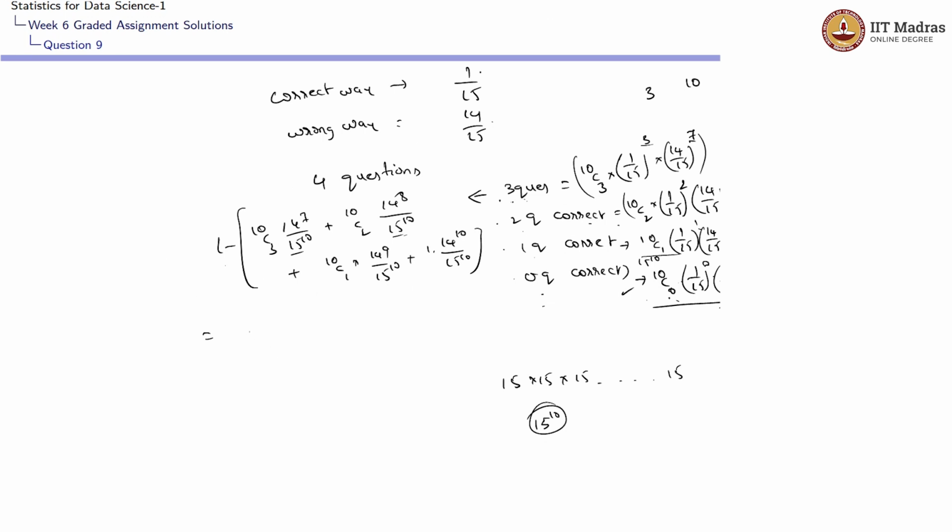So if you compute this, it would be approximately equal to 0.002991. That's why the accepted range is 0.0022 to 0.004.